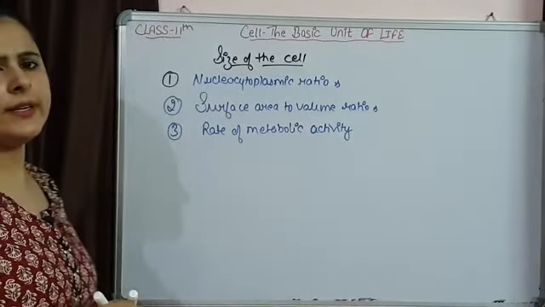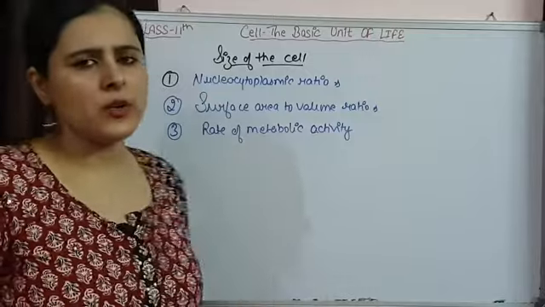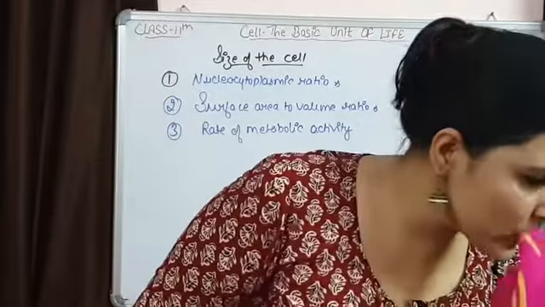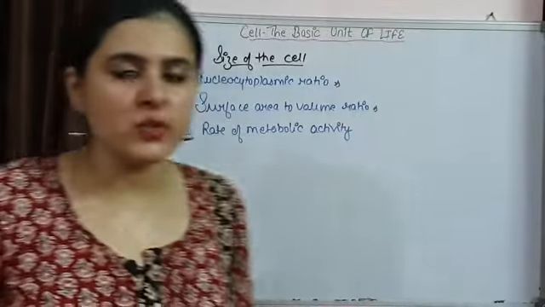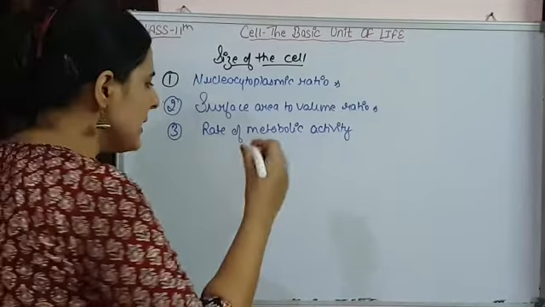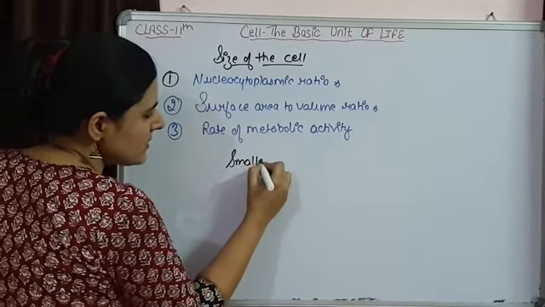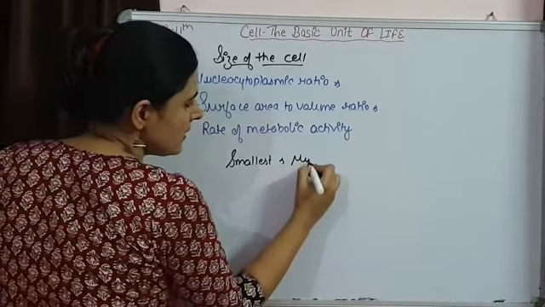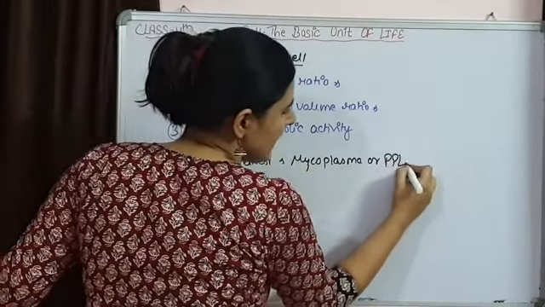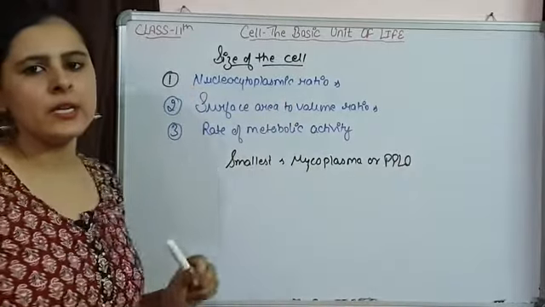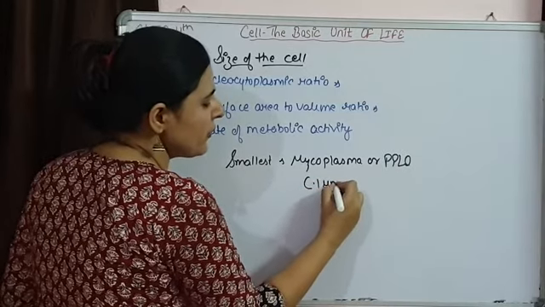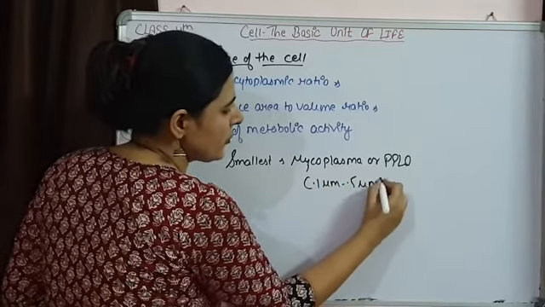So different factors are going to control the size of the cell. The size of the cell is going to vary. We have organisms with the smallest cell size, like the smallest cell that is present, which is mycoplasma, also known as PPLO, pleuropneumonia like organism. Here the size of the cell varies from 0.1 micrometer to 0.5 micrometer.